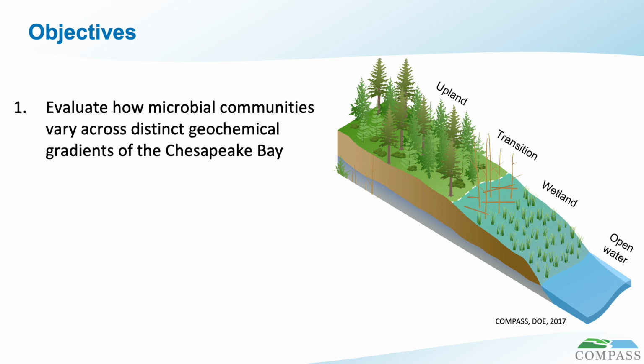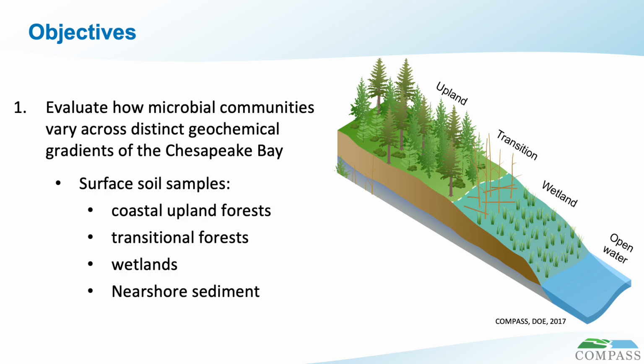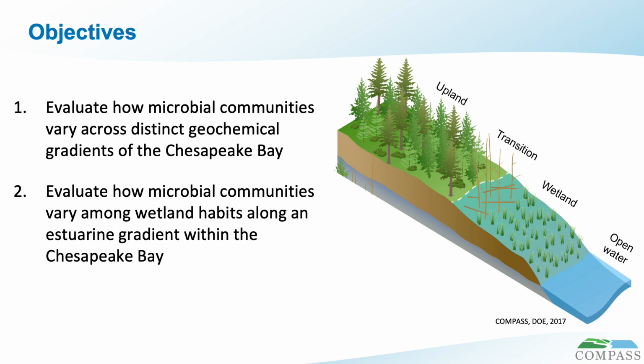With that said, our main objective for this project has been to firstly evaluate how microbial communities vary across distinct geochemical gradients. This gradient included soil samples from the coastal upland forest through the transitional forest all the way to the nearshore sediments. Our second objective has been to evaluate how microbial communities vary from one wetland habitat to another along the salinity gradient within the Chesapeake Bay.